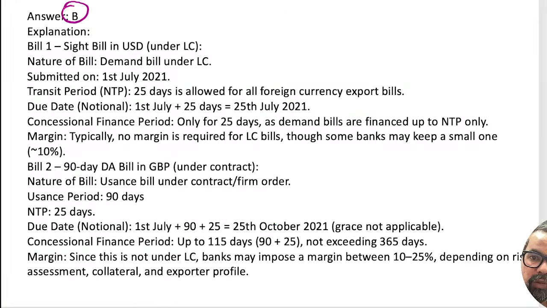Yes, so option B: the sight bill is 25 days only, and for the usance bill we have NTP plus 25 days.